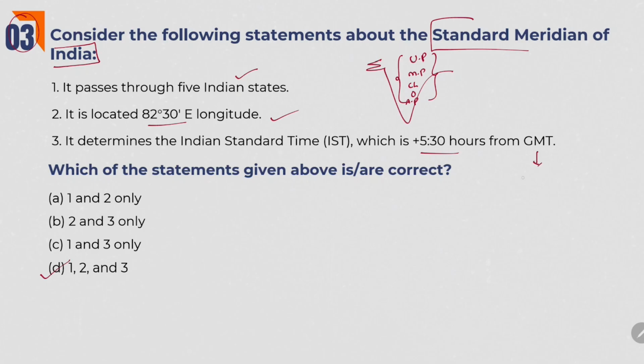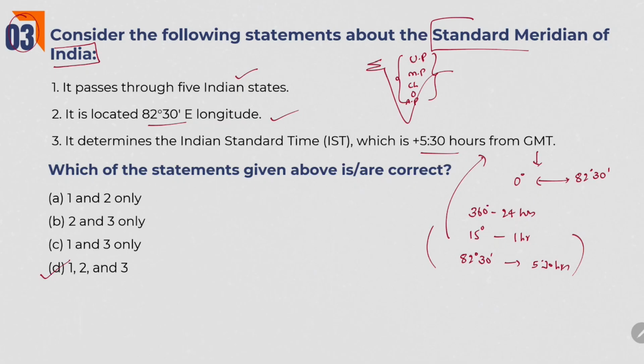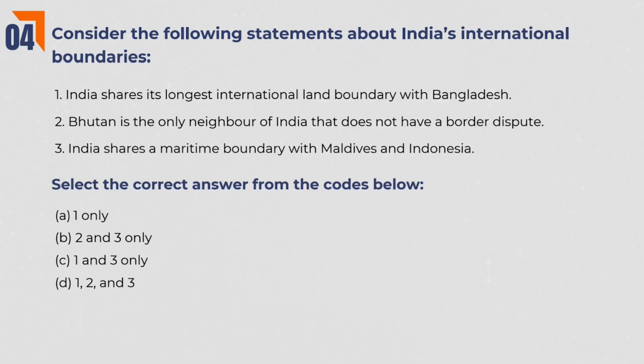Greenwich Mean Time is located at 0 degree longitude. Standard Meridian of India is located at 82 degrees 30 minutes east longitude. Basically, we know that Earth rotates 360 degrees in 24 hours. Right? So, for 1 hour, the Earth rotates approximately 15 degrees. So, according to this, if you calculate the time needed for 82 degrees 30 minutes, then you will get 5.5 hours. This is what they asked in third statement. So here answer is 1, 2 and 3.